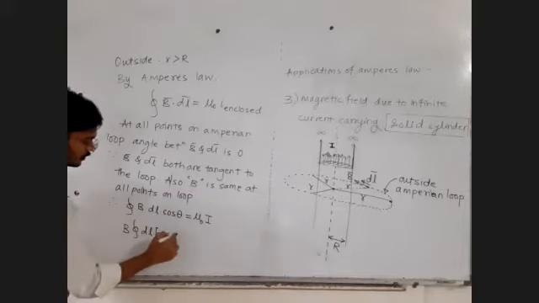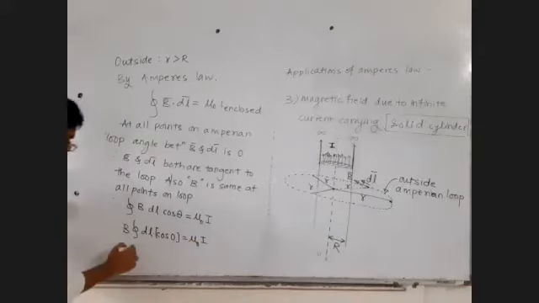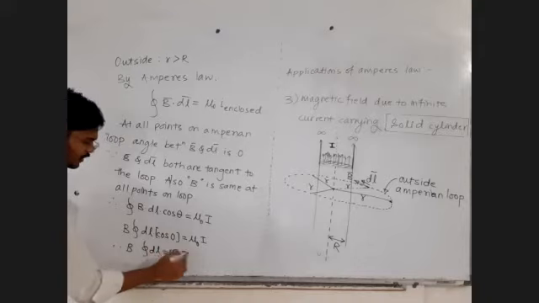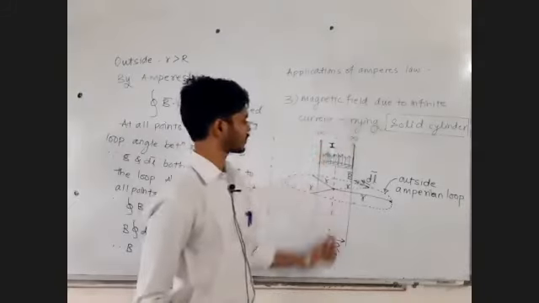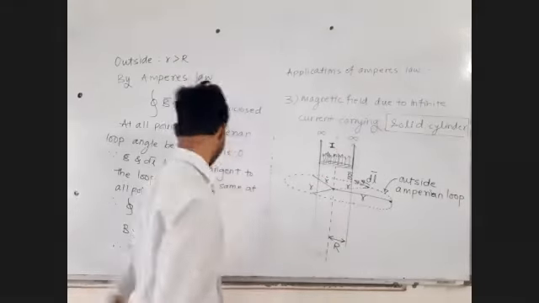Cos theta will become cos 0, which is equal to mu 0 times I. Therefore, this B as it is, cos 0 is plus 1, closed integral dl is equal to mu 0 times I. The same general formula of a wire, the formula we got for the wire, you will get the same formula for the cylinder, because you are outside the cylinder.